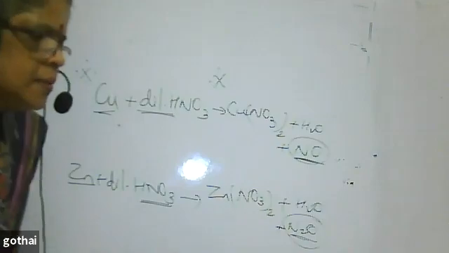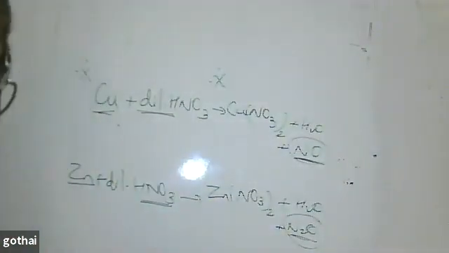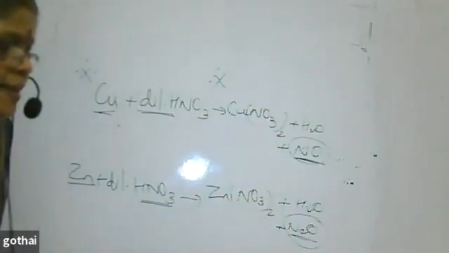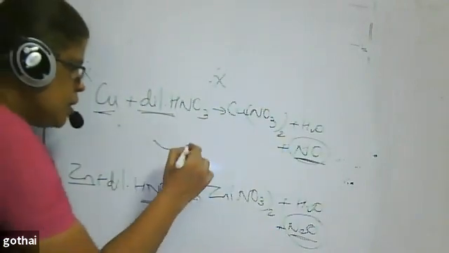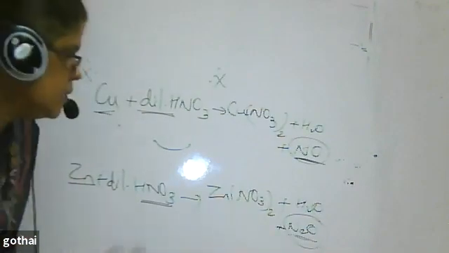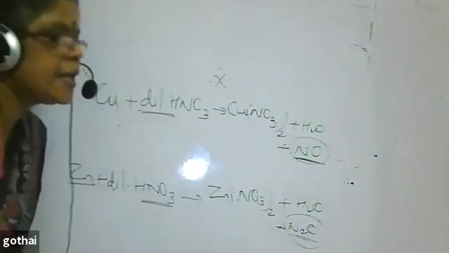When you say copper, your lips will not widen, so take it in mind, NO. People may make a mistake in interchanging these. Nitrous oxide is nothing but laughing gas. With copper, you get nitric oxide.